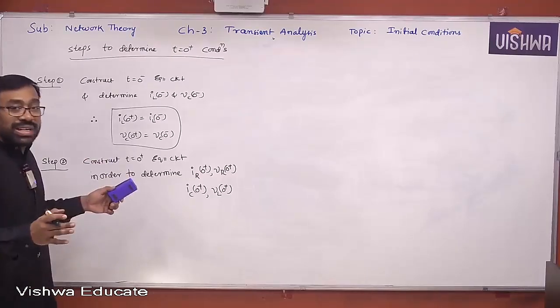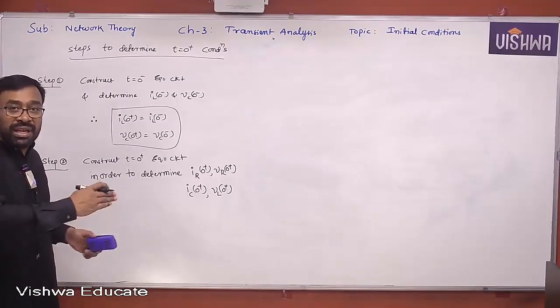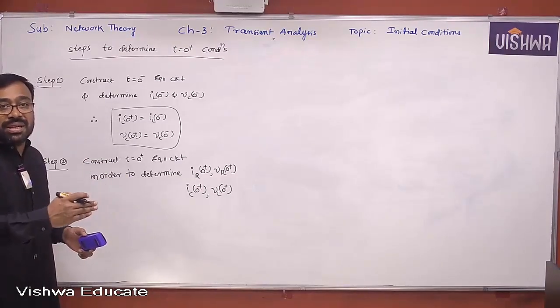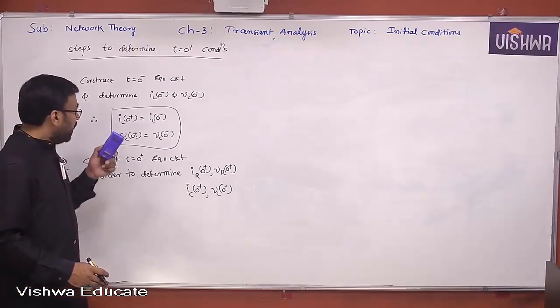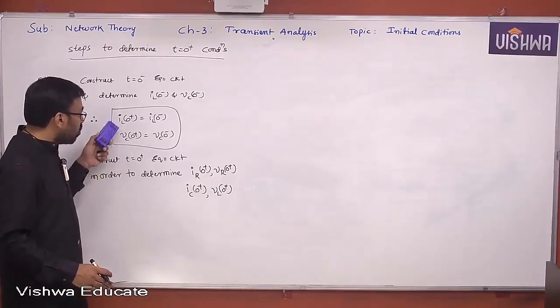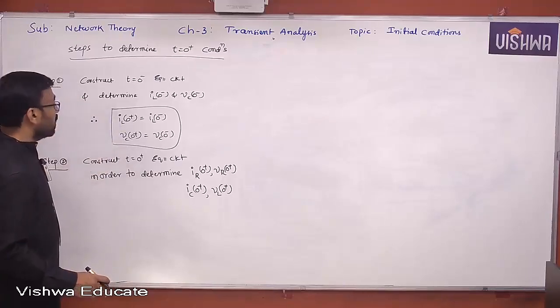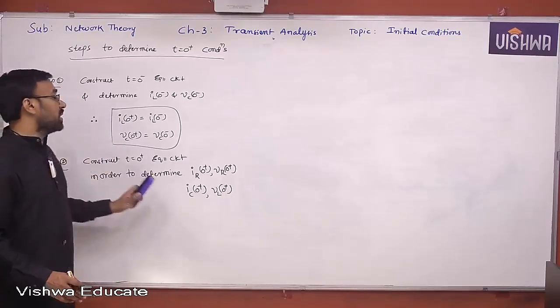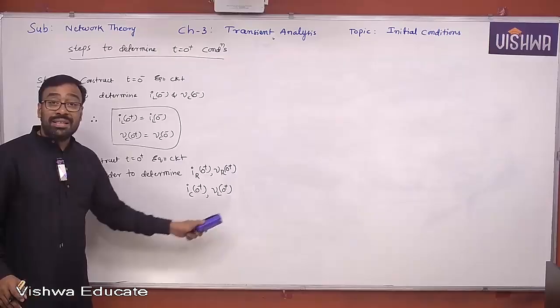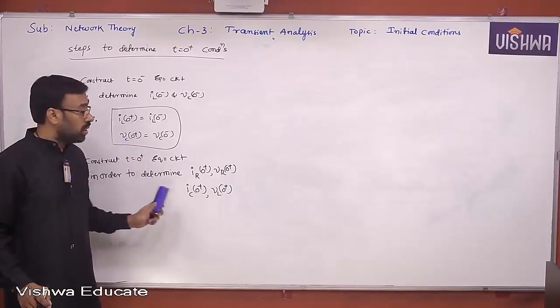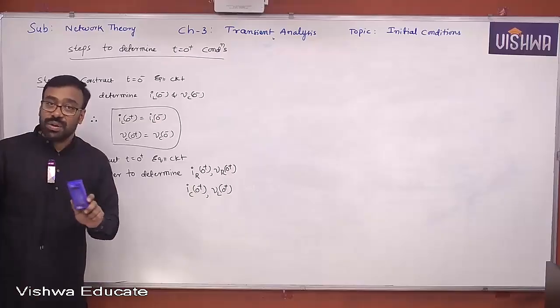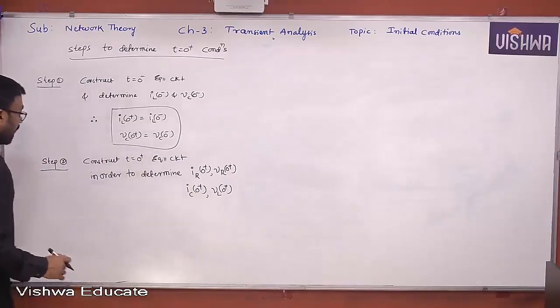You have 6 quantities, current and voltage of 3 elements, inductor, capacitor, resistor, total 6 quantities, 2 into 3. In those 6 quantities, the 2 quantities can be determined only from the first step itself. But you can go for the second step for the other quantities. What are those 2 quantities? Current through the inductor and voltage across the capacitor. Other than these 2, you are supposed to construct the t equal to 0 plus equivalent. Okay. Now, step 3.